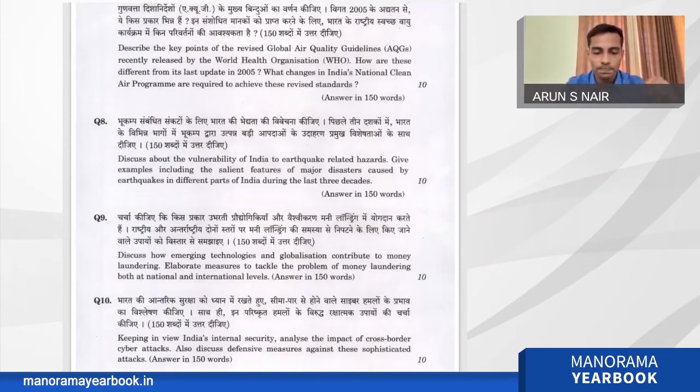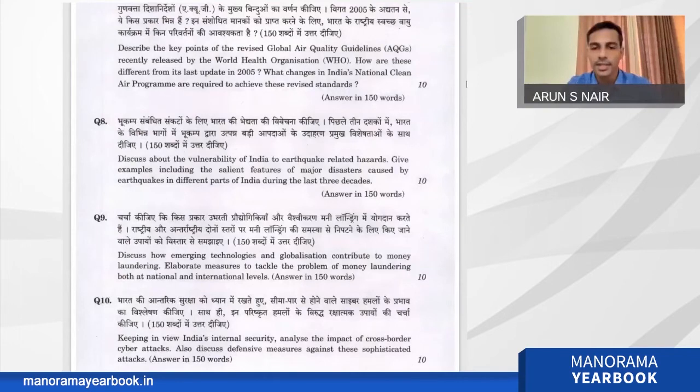And also, for the salient features and major disasters, you have to specifically mention the examples of earthquakes that happened in the last 3 decades. So again, this is a very direct question from the disaster management topic. NCERT topics will suffice for giving an answer for this.